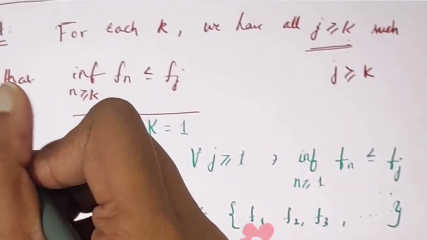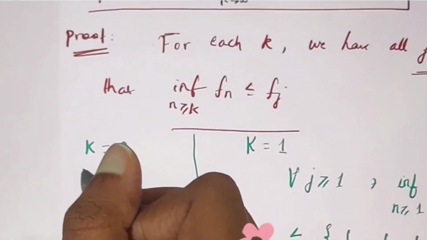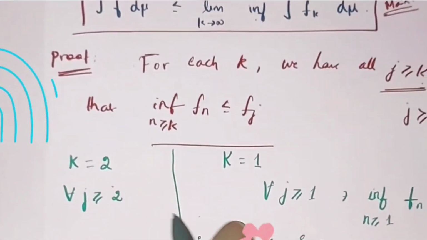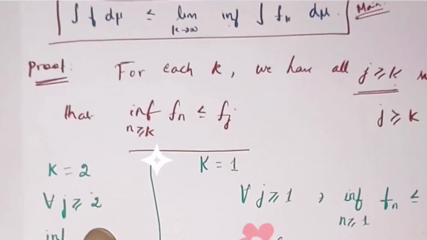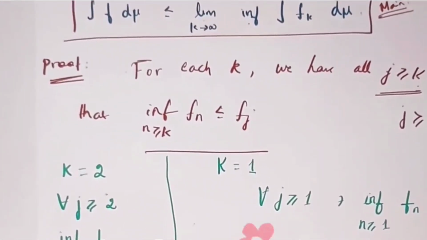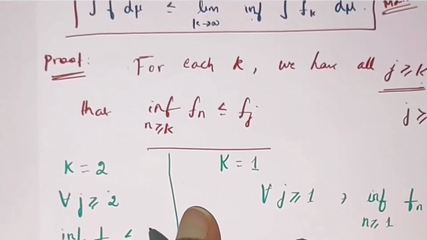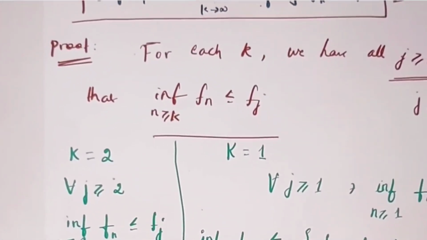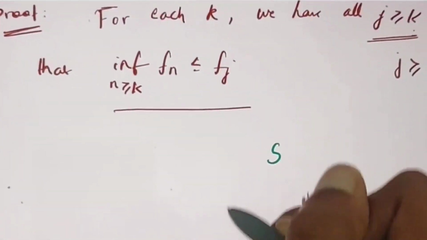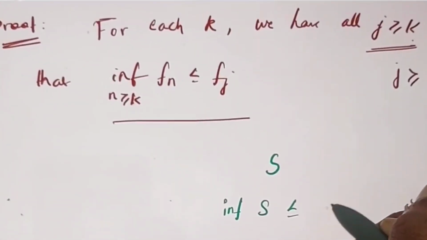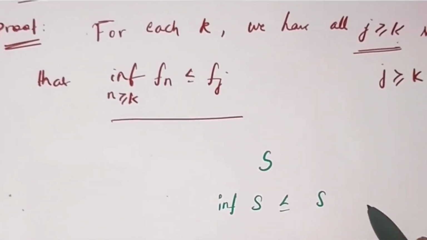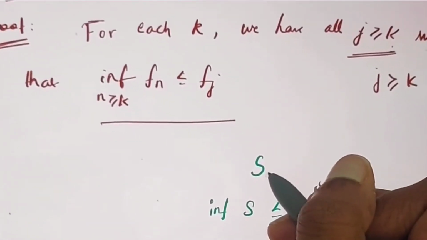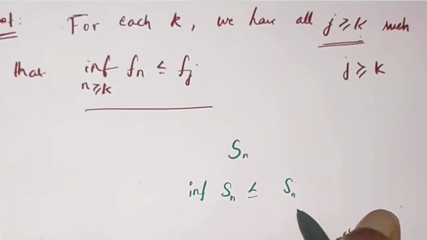What about k equal to 2? When k equal to 2, you have for all j greater than or equal to 2, because k here is 2, the infimum over n greater than or equal to 2 of fn is less than or equal to fj. So what they're basically doing is very simple. See, if you have a set S, will you be convinced with this notation? The infimum of S is less than or equal to the elements of the set S.